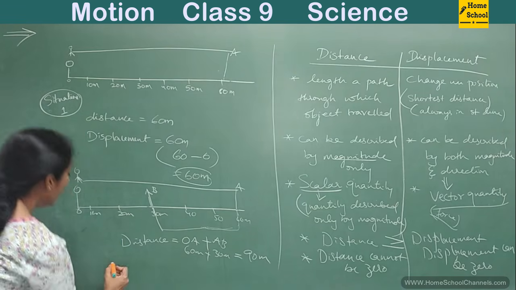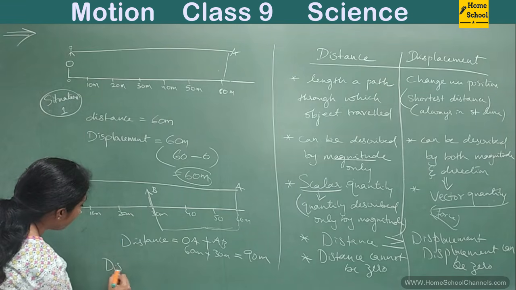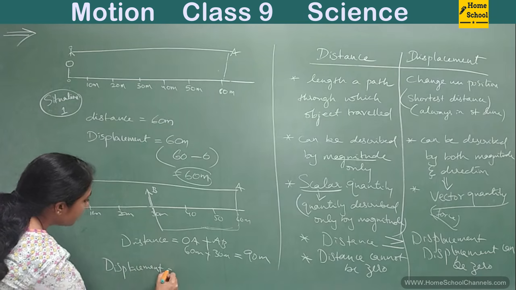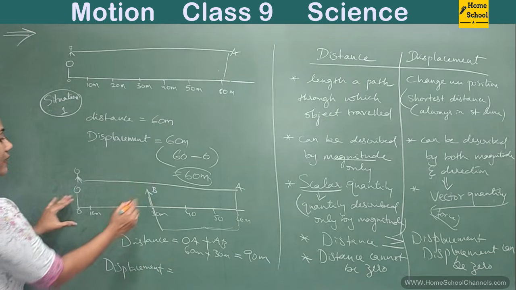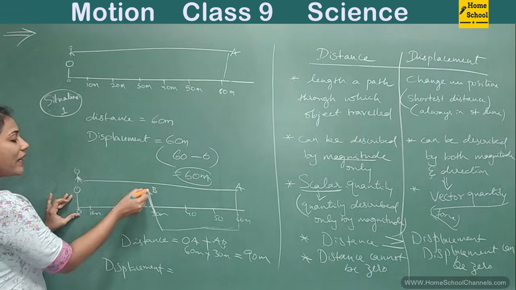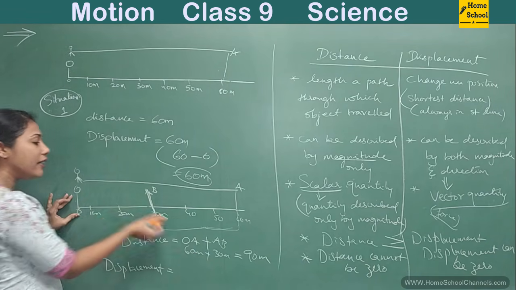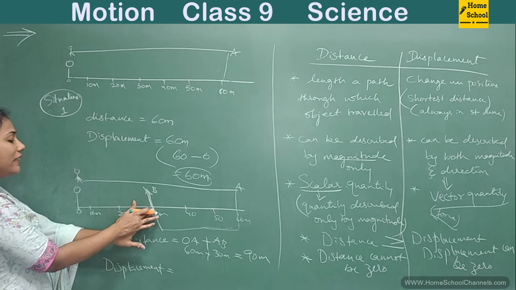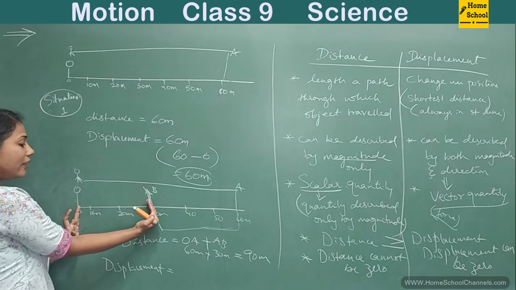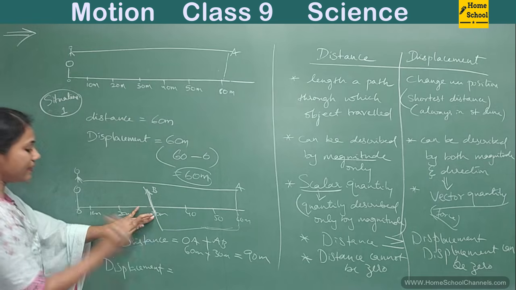Okay, but what about displacement? So displacement is, see, final position is this, right? Initially you were here, finally you traveled all along and you came back. So this is your final position. So this much is only your displacement, right? So that is 30 minus 0.